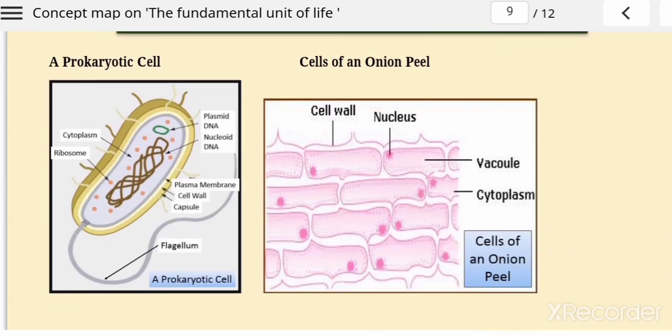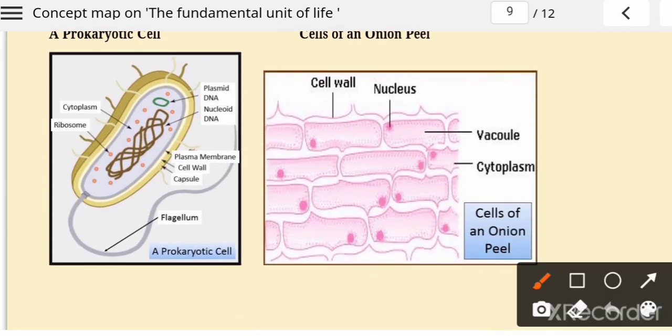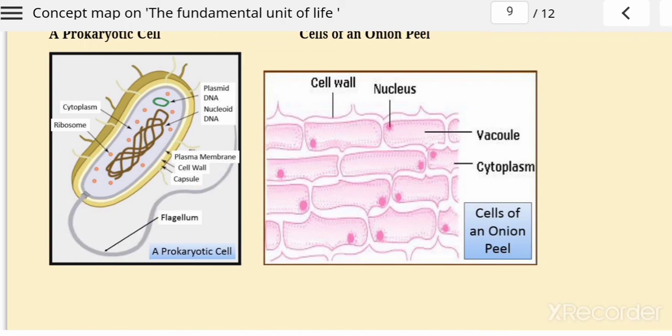Here you have a diagram of a prokaryotic cell. One bacterium diagram is given here. The plasma membrane is present in bacteria, and the cell wall is also present in bacteria, like the plant cell. Plastids, DNA, and for movement the flagella is present in bacteria, which helps in movement from one place to another.